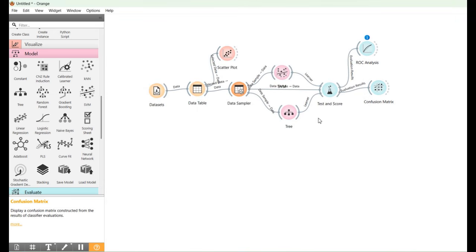So this is how we can simulate the classification problems through predefined data sets in Orange data mining app without any programming.